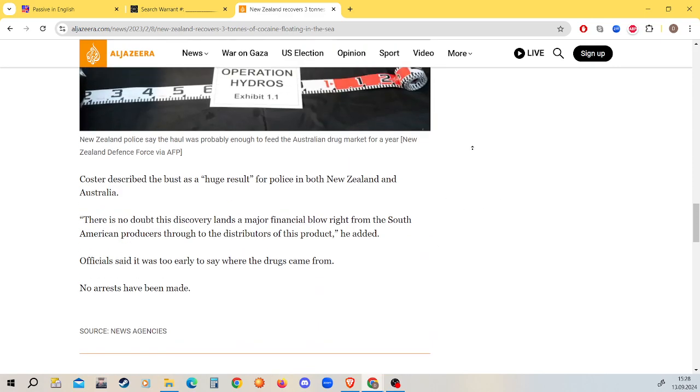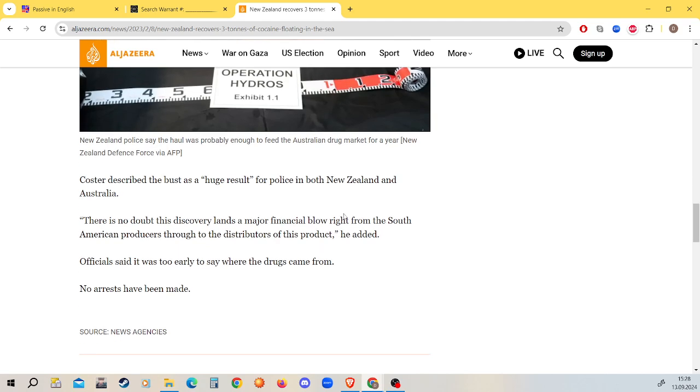Oh, here we go. Here's the one that I really wanted to focus on. No arrests have been made. Is this a passive sentence? Yes, it is. This particular sentence is 100% passive, and it is used in this case to say that it has not yet happened.